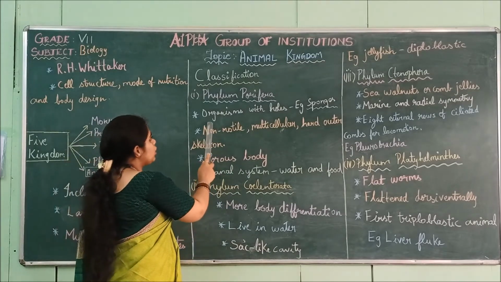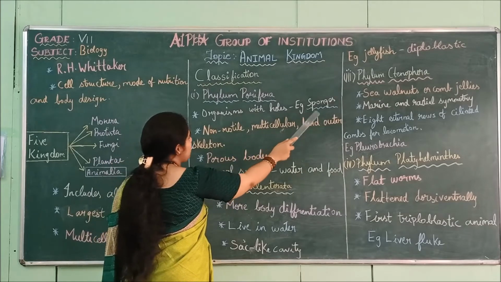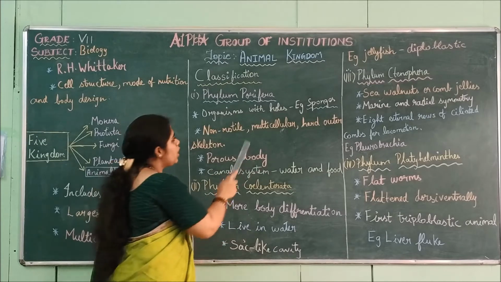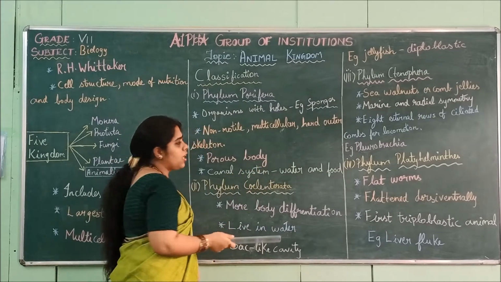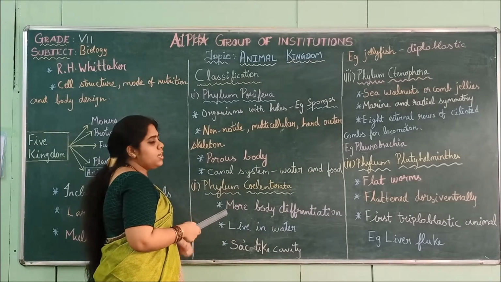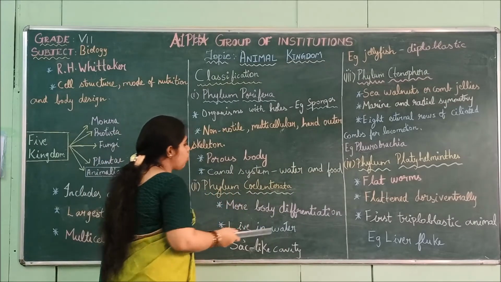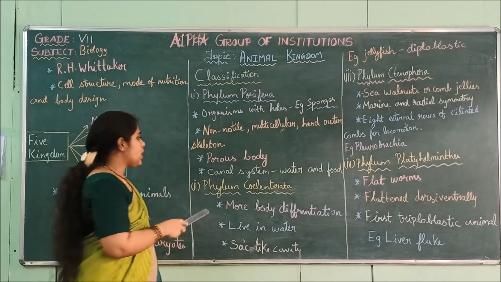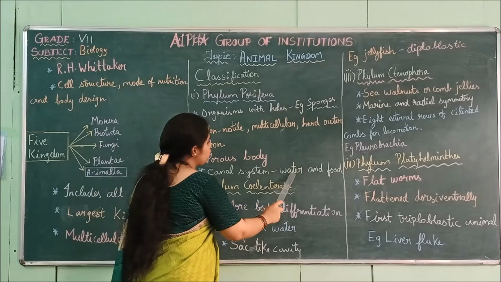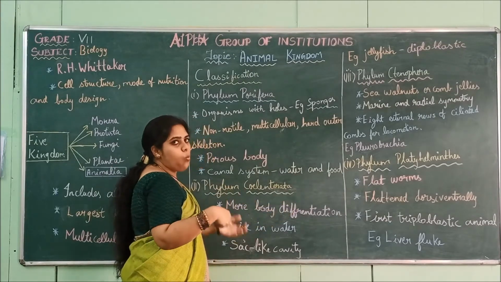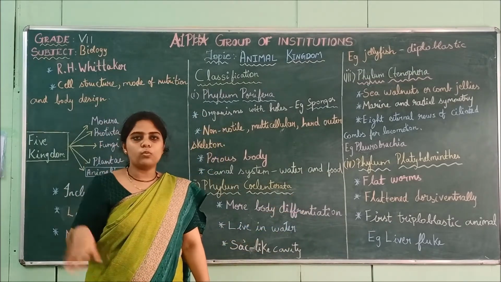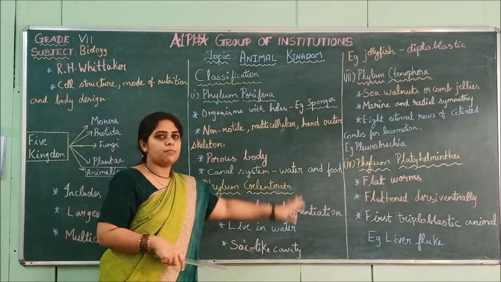So what are they? The organisms with holes, for example sponges. They are non-motile, that is, they cannot move. Multicellular means many cells. Hard outer skeleton. They have a very strong skeleton system and a porous body, that is, a body with holes, and a canal system. The canal system is used to transport and support the water and food moving through the body, for the circulation of food and water.